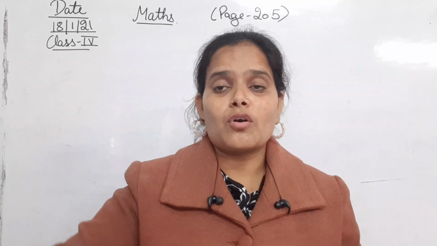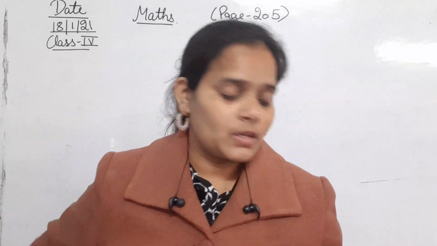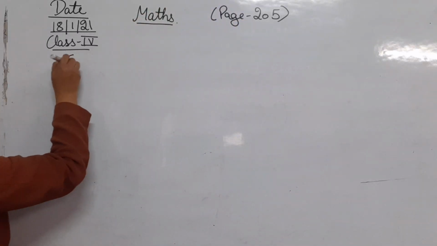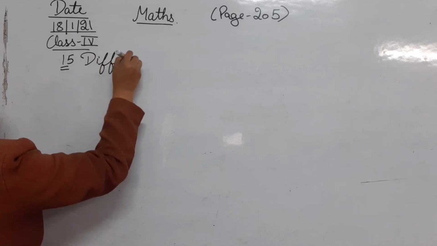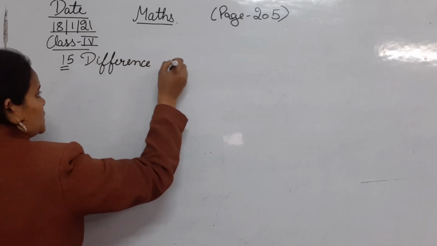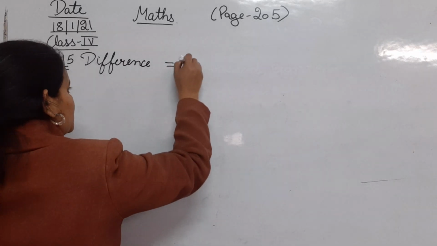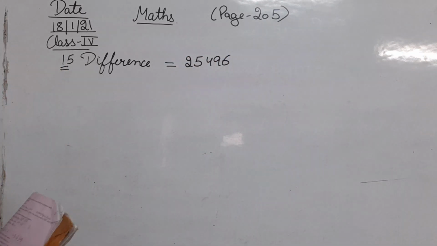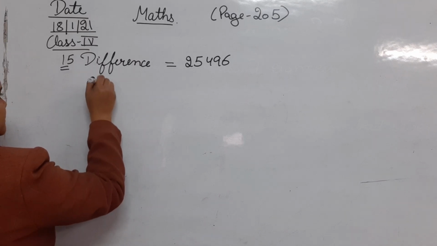First of all we will write the information that is already given. Question number 15: difference is equal to 25,496. This is the difference that is given. Next, the smaller number, or one number, is 2,659. This is the one number.